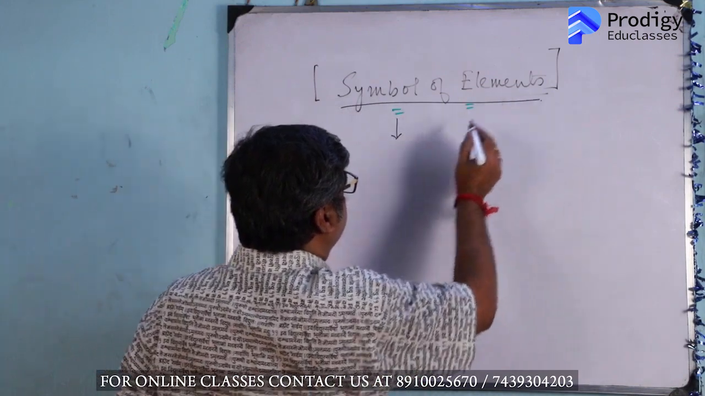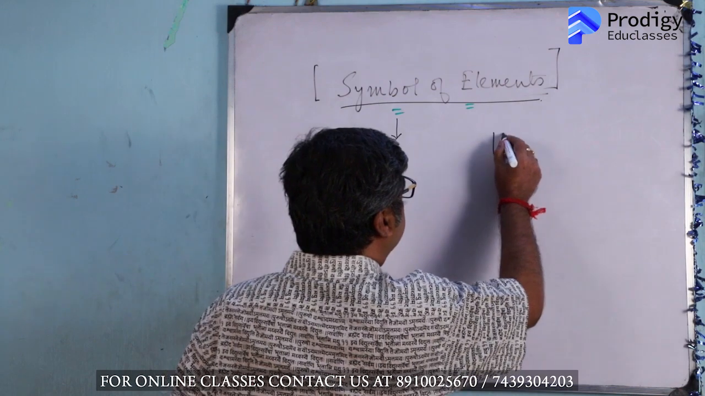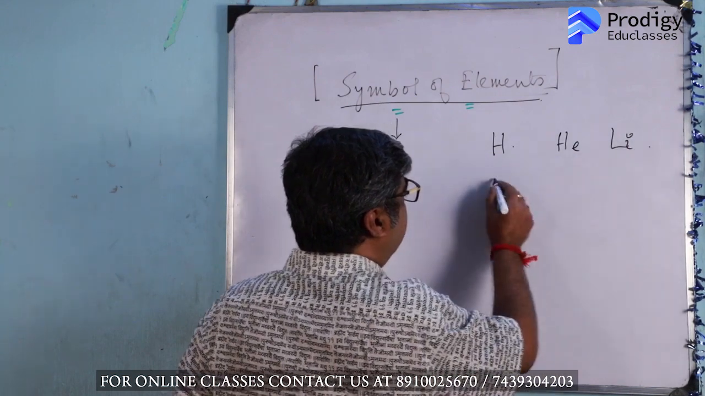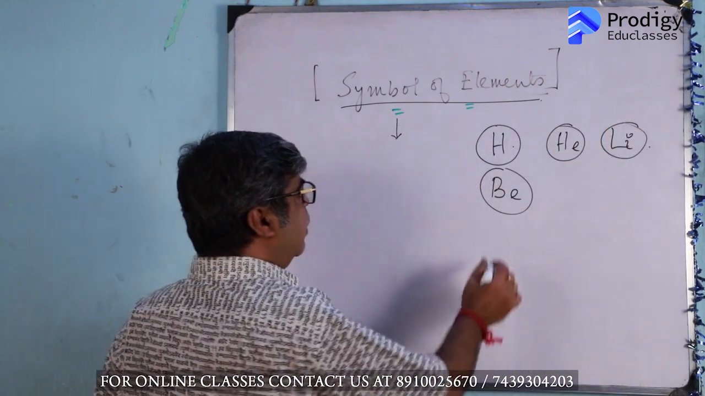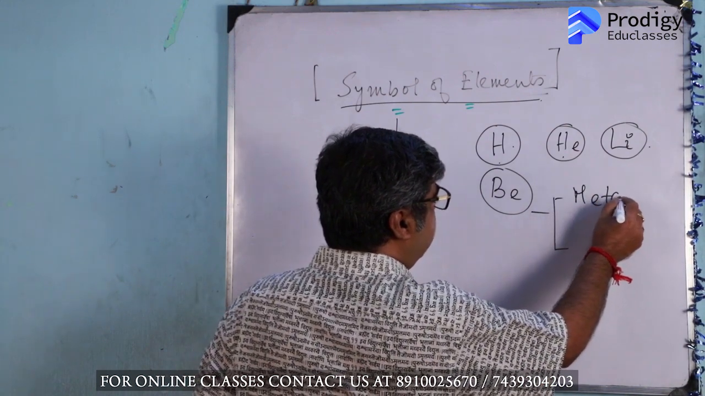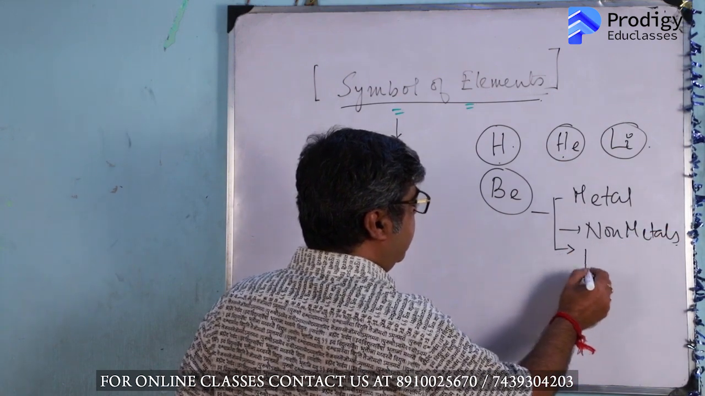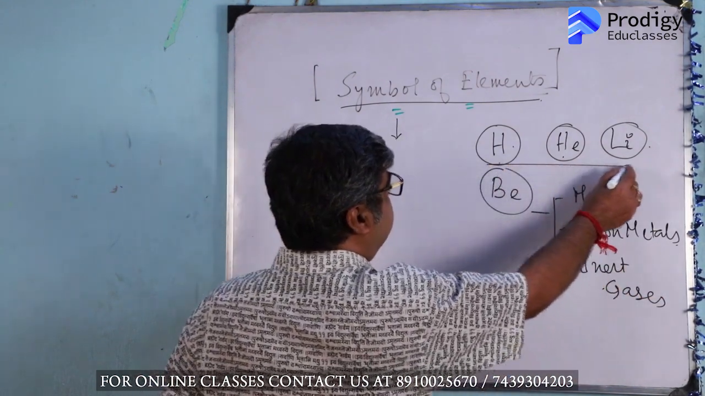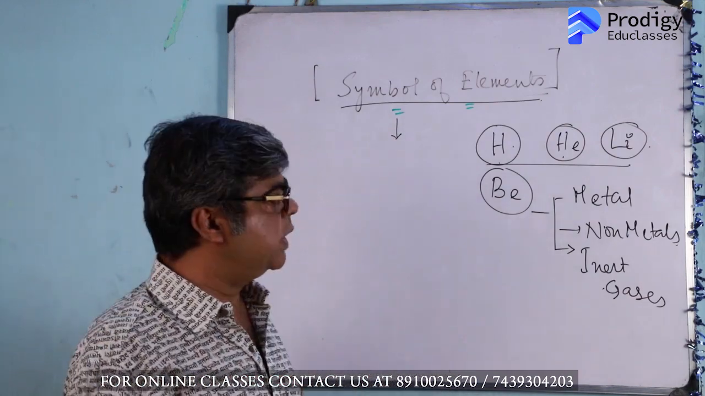You know the symbols of elements, you have learned them in class 8. Suppose we name hydrogen by H, helium by He, lithium by Li, beryllium by Be. So these are the alphabets of chemistry. Now these elements may be metals, they may be non-metals, and sometimes they are inert gases. So these are the elements, like A, B, C, D, E, F, G, H, the letters of another language.